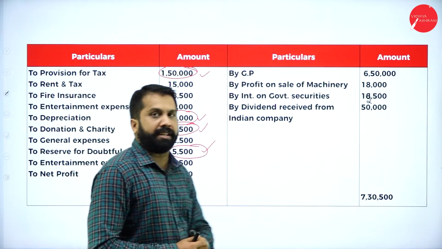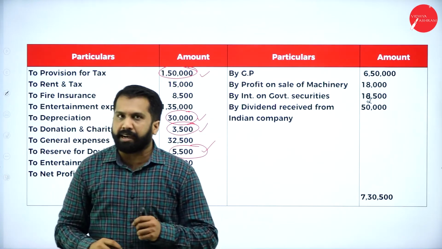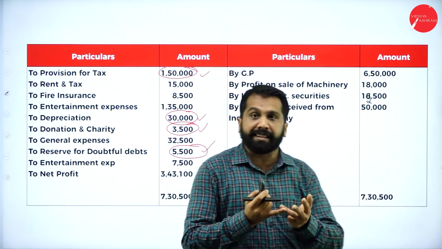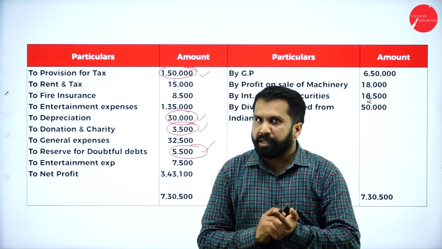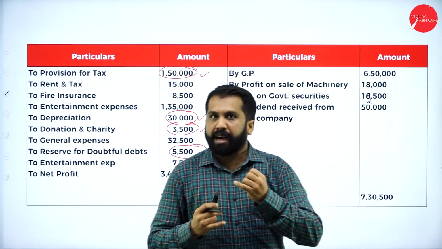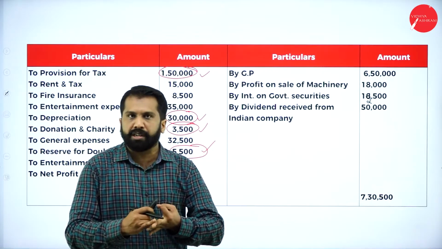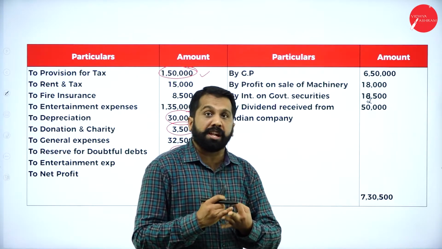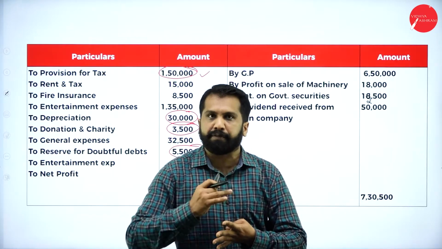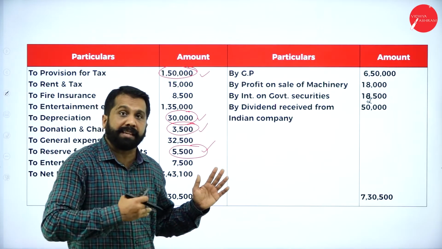In this, which are the items that come under other head income? Other than gross profit, discount, commission, or your GST refund, or your excise duty refund, which are called business related income, everything comes under other head income.